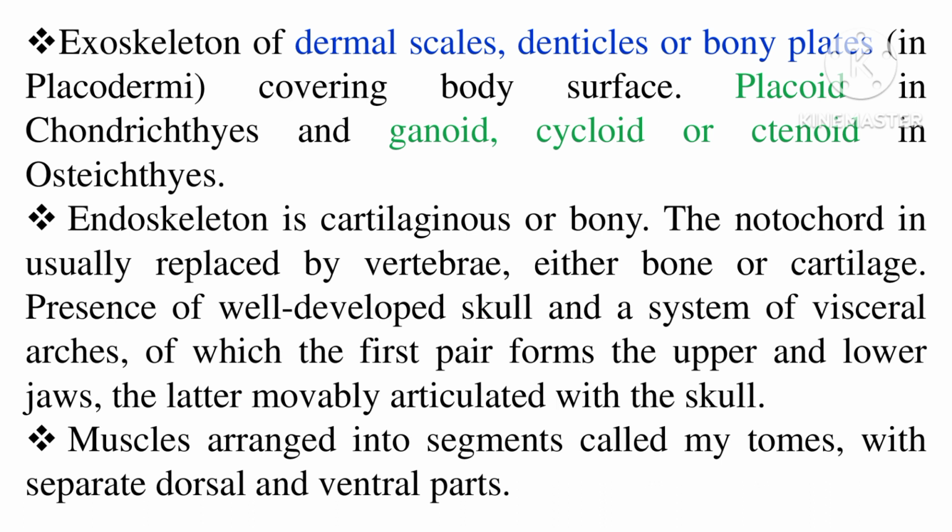And the endoskeleton is either cartilaginous or bony in nature. The notochord is usually replaced by vertebrae, which may be bony or cartilaginous. A well developed skull and a system of visceral arches are present, of which the first pair forms the upper and lower jaws.